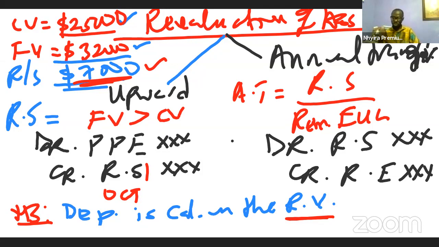Okay, so Collins giving us a thumbs up in the chat box. So this is what we have to talk about in relation to the upward revaluation. Now let's look at the second part, downward revaluation. And I want you to pay close attention here because it's going to be very critical.